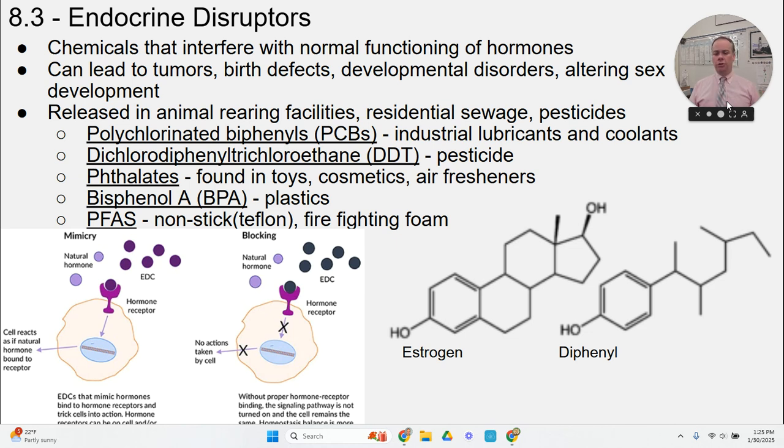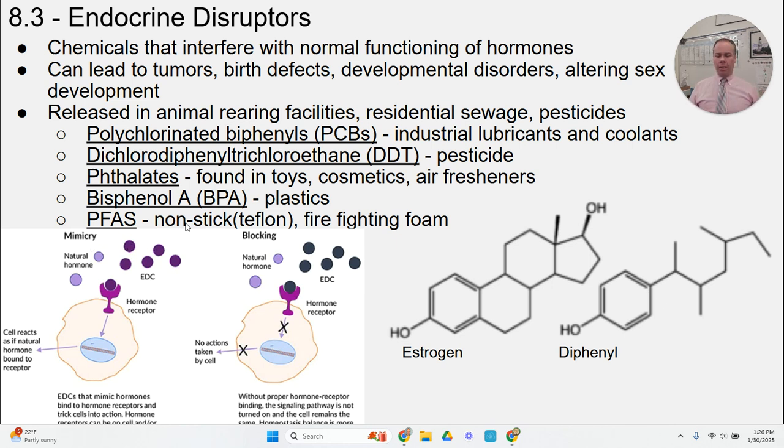These endocrine disruptors have these impacts because the shape of these molecules often either mimics or blocks the natural processes of endocrine maintenance in organisms. For example, we can see the hormone estrogen and the shape of that molecule here. Diphenyl is an endocrine disrupting chemical, and you can see that it mimics the shape of estrogen. When you have these chemicals present in living things and they mimic the shape of these natural hormones, they can do one of two things.